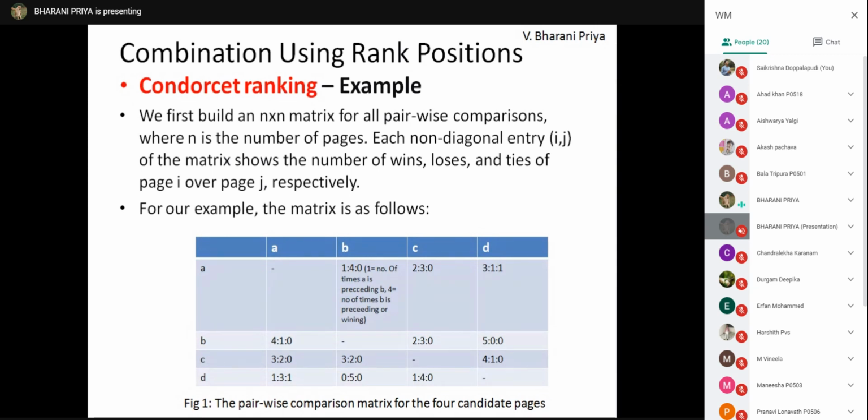Any doubts? I'll explain A to D. See this, 3 and 1, the first 3 and 1 you have understood. Why did I get a tie of 1 here, the last one? Tell me. Any explanations? In system 5, A and D are not present, so it becomes a tie. Okay, very good. Have you understood? Any other doubts? Try to calculate for any other values, B or C or D, and check for yourself.